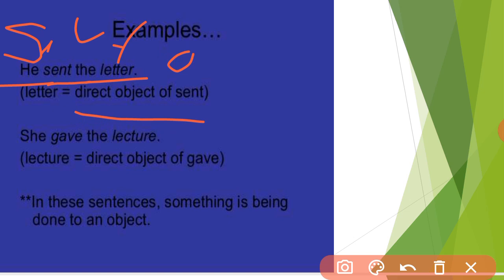"She gave a lecture." She is the subject, gave is the verb, and lecture is the object. To complete the sentence, a transitive verb needs a direct object. In the sentence, something is being done to an object.